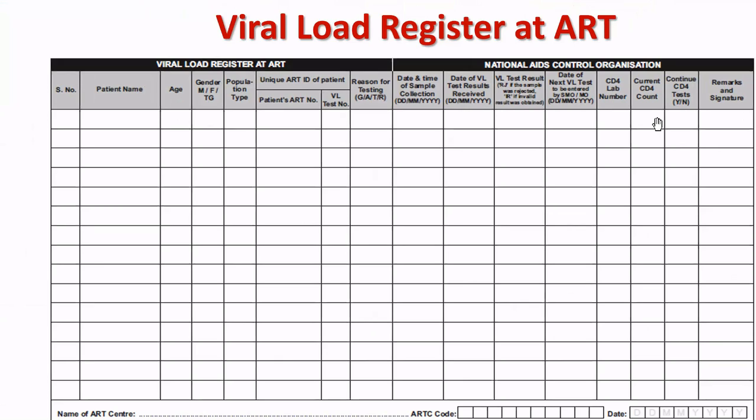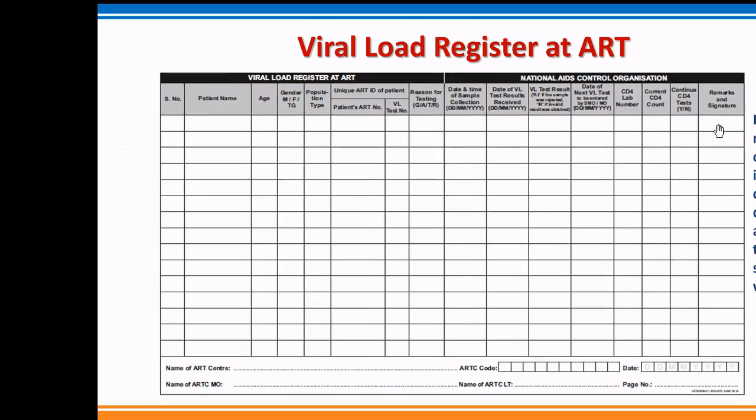As you all are aware, if the patient is having CD4 count more than 350 cells per cubic milliliter of blood, and patient is stable on ART showing viral suppression in number of copies less than 1000 copies per ml, in those cases, medical officer or SMO can take the decision to discontinue the CD4 testing. In such case, it has to be mentioned here, and remarks and signature.